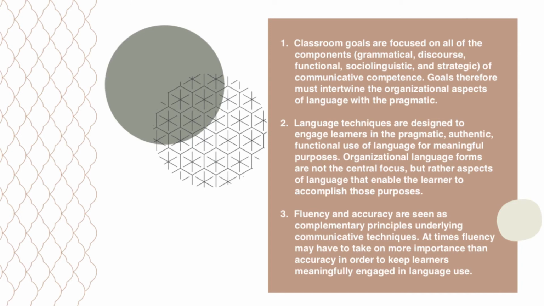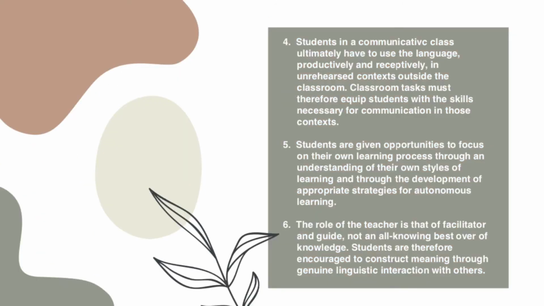Fluency and accuracy are seen as complementary principles underlying communicative techniques. At times, fluency may have to take on more importance than accuracy in order to keep learners meaningfully engaged in language use. Students in a communicative class ultimately have to use the language productively and receptively in unrehearsed contexts outside the classroom. Classroom tasks must therefore equip students with the skills necessary for communication in those contexts.